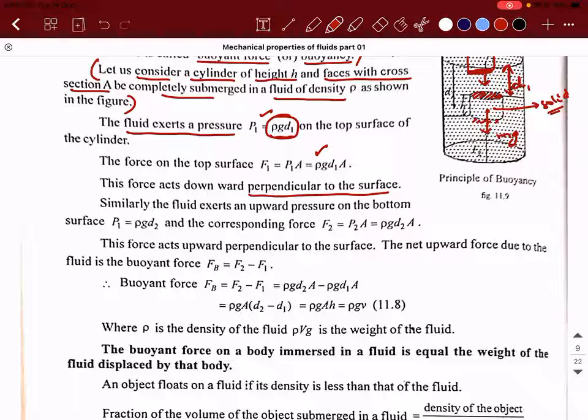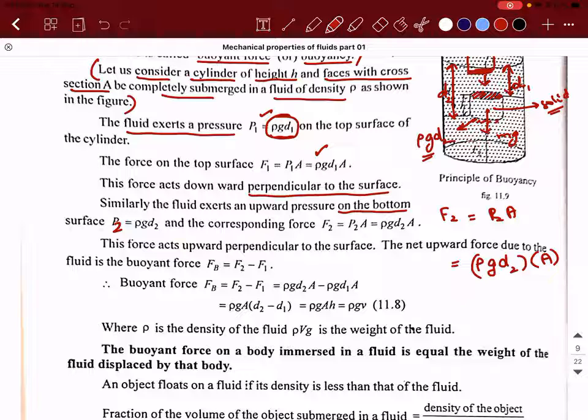Similarly, the fluid exerts an upward pressure on the bottom, where I will call the pressure P2 and this distance D2. What will be the pressure at this point? It will be rho g D2. Accepted? So what will be the force at this point? F2 will be the pressure at point 2 into A, that is rho g D2 multiplied by A. Any doubt in this?